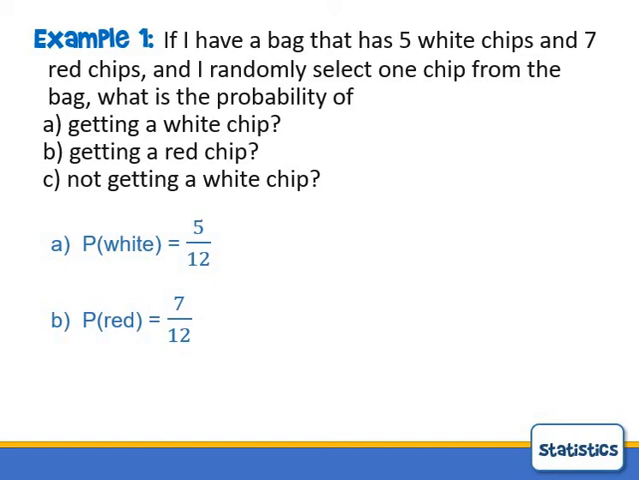Part C, what's the probability of not getting a white chip? Well, in this specific case, there's only two possible things that could happen, right? You get a white chip or a red chip. So if you don't get a white chip, it's the same as getting a red chip. So the probability of not getting a white chip would be 7 out of 12. There's 7 of the outcomes where you don't get a white chip, which happens to be when you get a red chip. We will mention the probability of something not happening is 1 minus the probability that it does. And you can see that in this case: 1 minus the 5/12 would give me the 7/12.